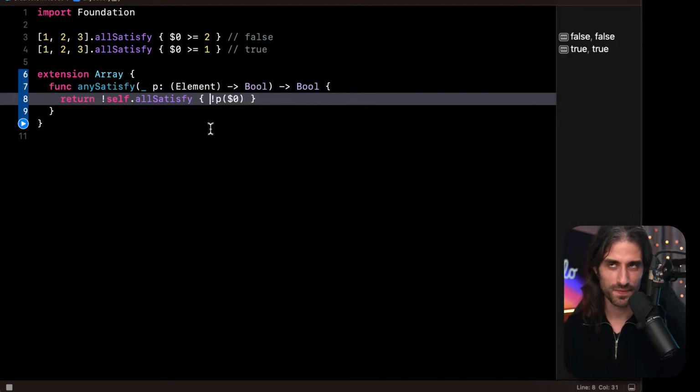So trying to phrase it correctly: if the predicate is false for all of the elements, then anySatisfy is also false. And it's basically building upon that.